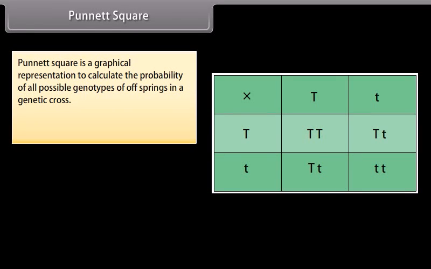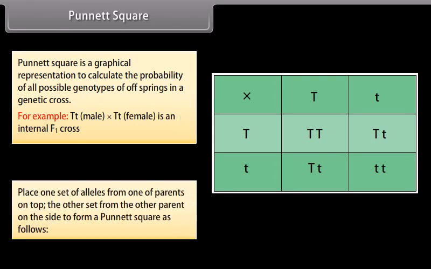Punnett Square. Punnett Square is a graphical representation to calculate the probability of all possible genotypes of offsprings in a genetic cross. For example, Tt male cross Tt female is an internal F1 cross. Place one set of alleles from one parent on top, the other set from the other parent on the side to form a Punnett square as follows.